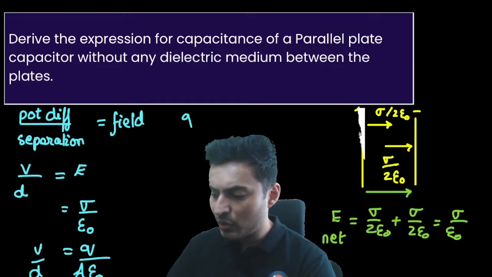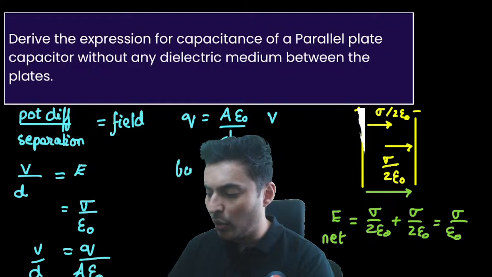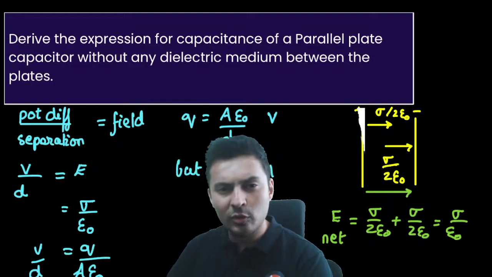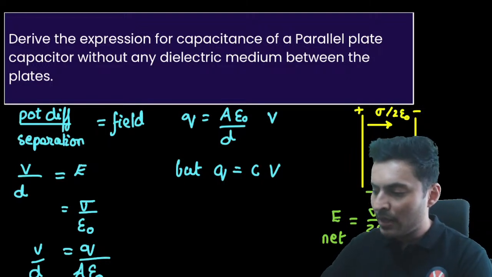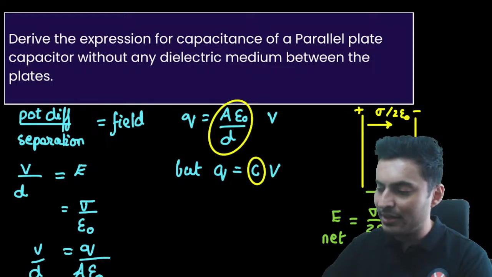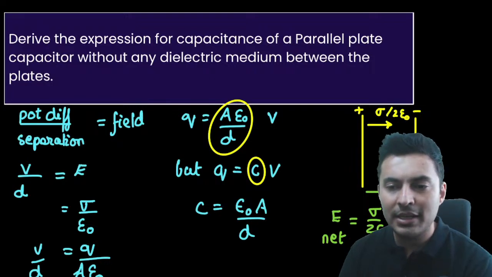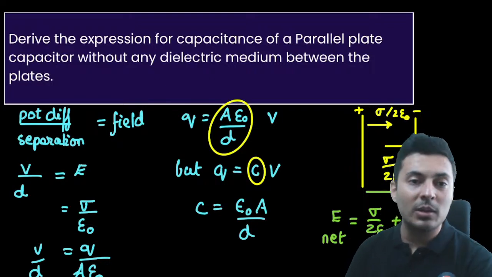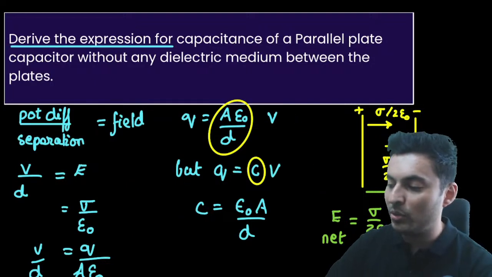Now move this around. So Q will be equal to A epsilon naught by D into V. But we know that Q is equal to C into V. So comparing both of them, you can see Q is equal to something into V. That something over here is the capacitance. So that's how you get capacitance is epsilon naught A divided by D. Understood, my dear warriors? The question is not to write down the formula. The question is to derive it. So derivations do come. So you should know how to derive it.